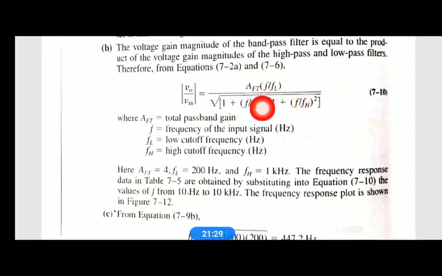Here AFT is the total gain, which is given as 4 in the above design, FL is 200, and FH is 1 kilohertz. Then you vary the frequency f.